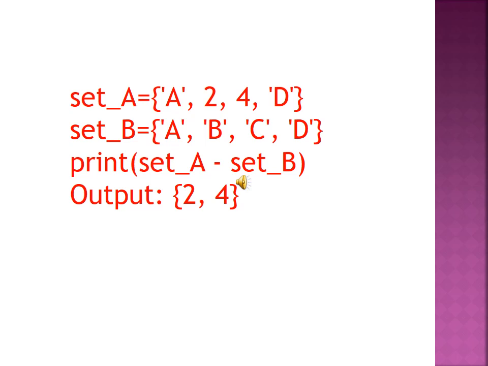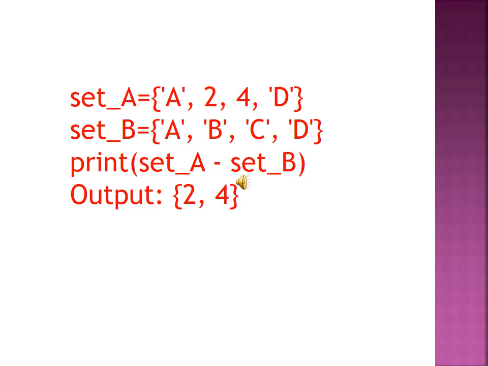Let's see the output for this. A is available in set B. Then 2 is not available in set B, so 2 will be displayed as output.